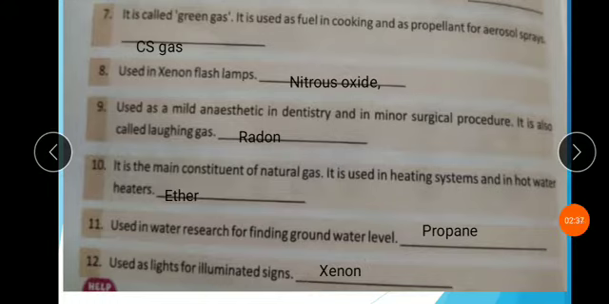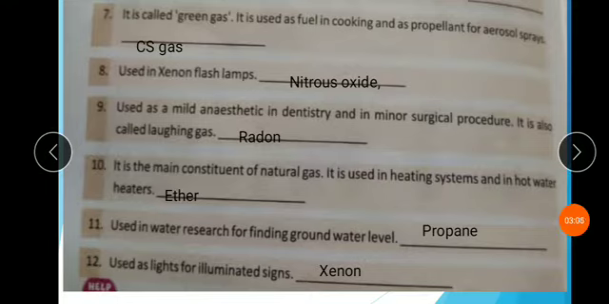Question number 8. Used in neon flash lamp. The name of this gas, nitrous oxide. Question number 9. Used as a mild anesthetic in dentistry and in minor surgical procedures. It is also called laughing gas.